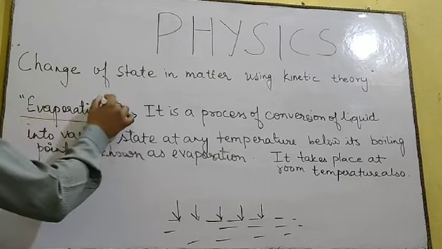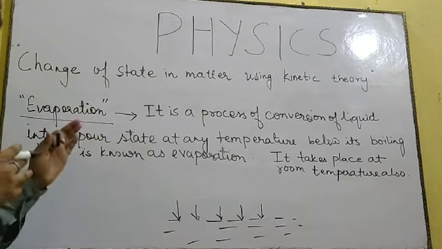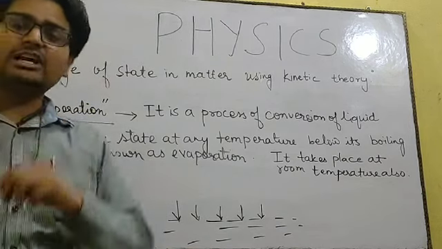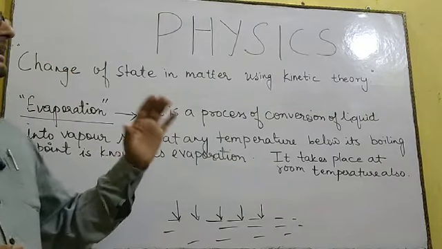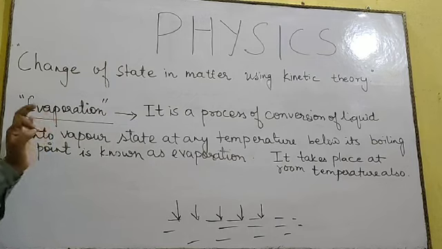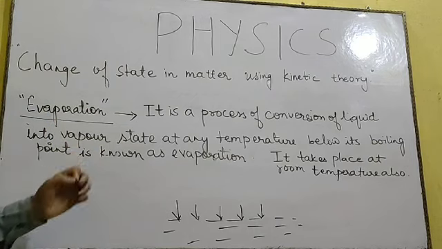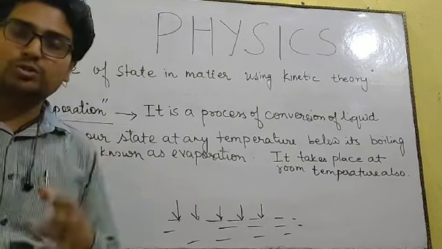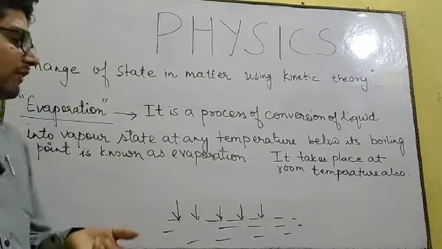So it is also similar to boiling, but what is the difference between boiling and evaporation? In boiling, the temperature was fixed. Over here, it can take place at any temperature below the boiling point. Boiling of water was a very fast process because we were giving heat energy.